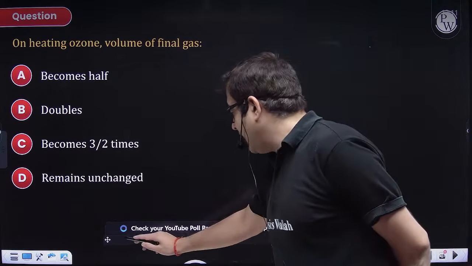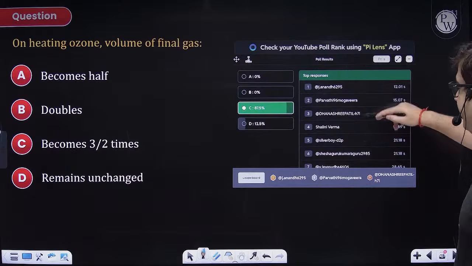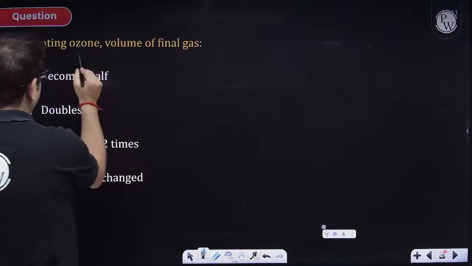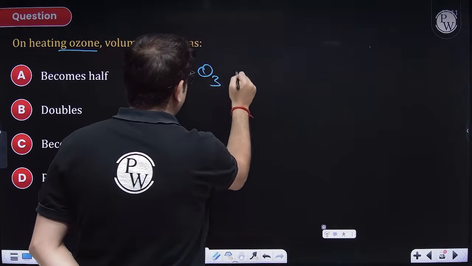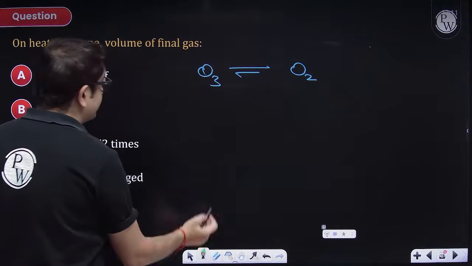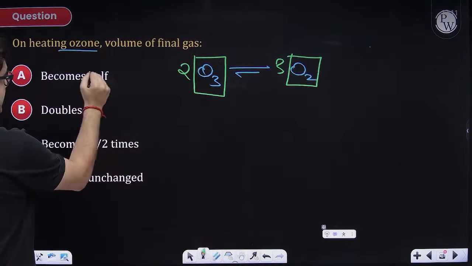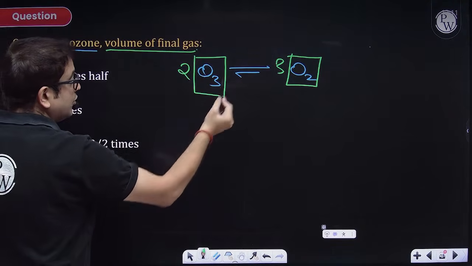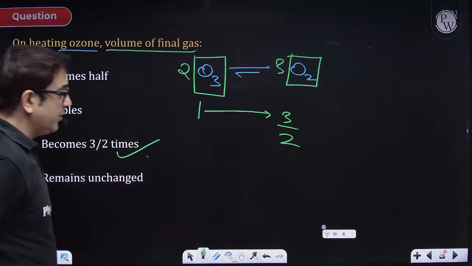Chalo. So we are overflooded with answers, and yes, this is definitely C. I wanted 100% participation with 100% students giving the correct answer, but no. I hope you have not read the question properly, because this is quite doable. Ozone, which is not a very stable form of oxygen, will try to stabilize itself as oxygen gas. Stoichiometrically, it is a class 10th thing that 2 moles of this will produce 3 moles of this. The question is asking for the final volume of gas, so you have to think of the stoichiometry of ozone as 1. So 2 produces 3, so 1 will produce 3 by 2. So 3 by 2 times will be produced.